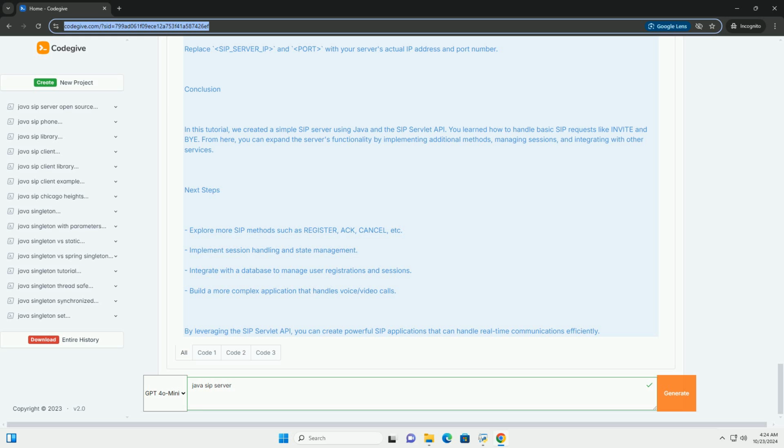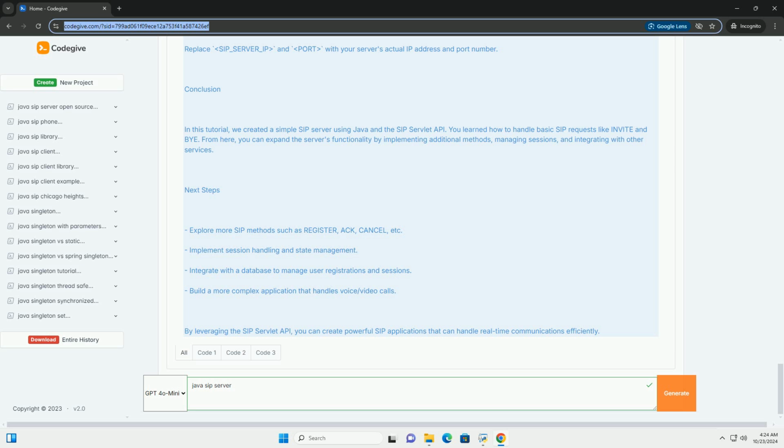Example of sending an INVITE. You can use SIPp to simulate sending an INVITE to your server. Here's a basic command. Replace SIP_server_IP and port with your server's actual IP address and port number.